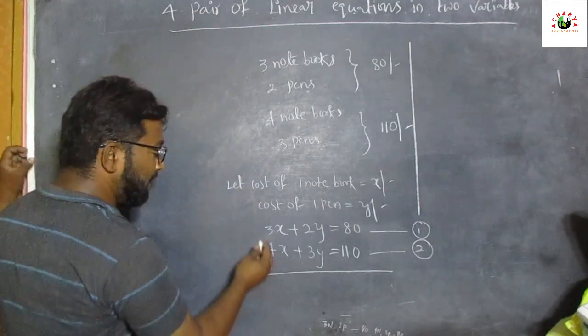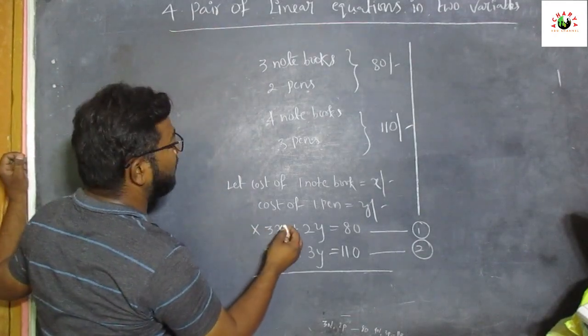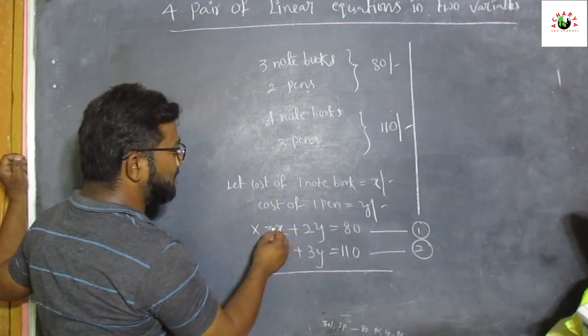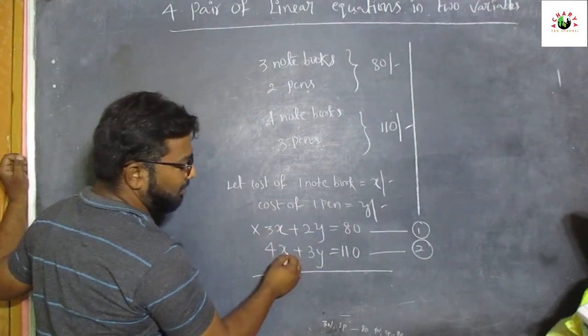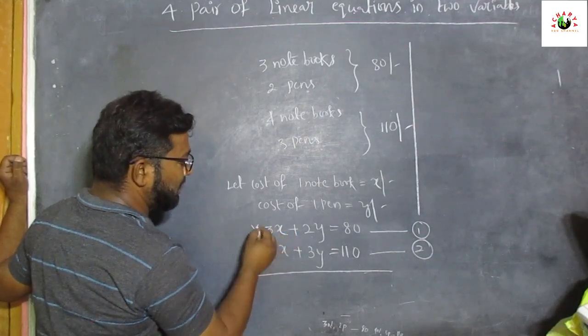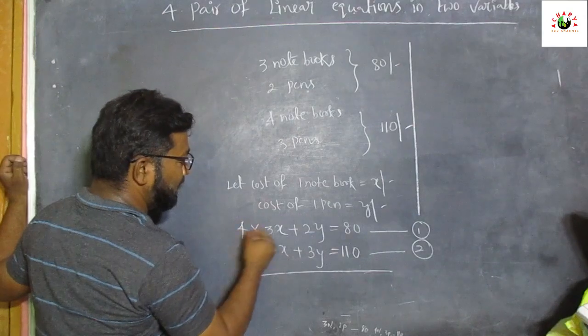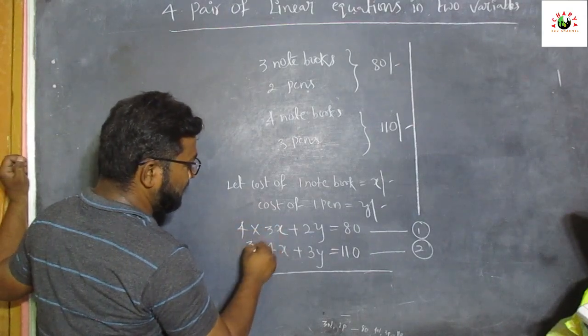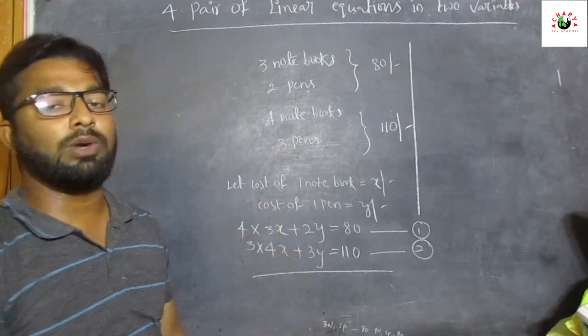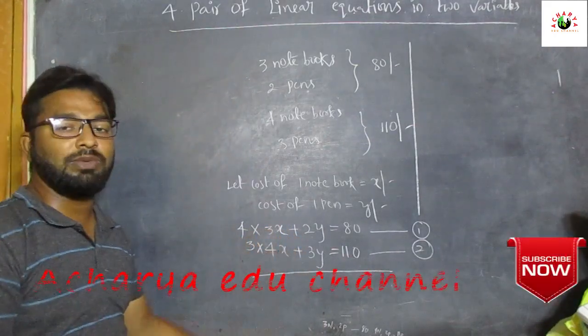See here, in the first situation there are 3 notebooks, and here there are 4 notebooks. So these 3 notebooks multiply with 4 and these 4 notebooks multiply with 3. Then only the notebook quantity will be equal.